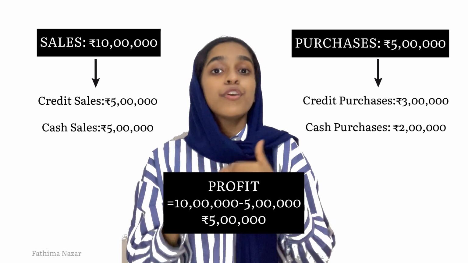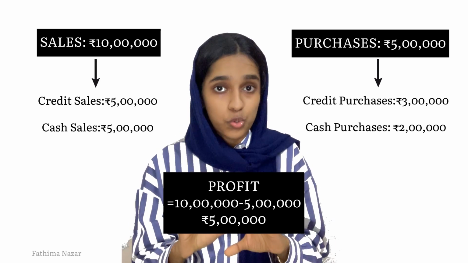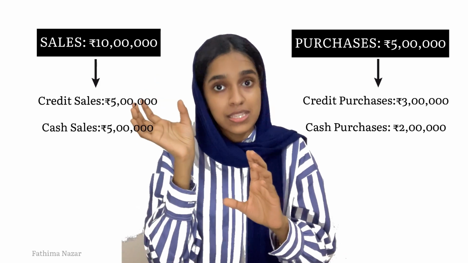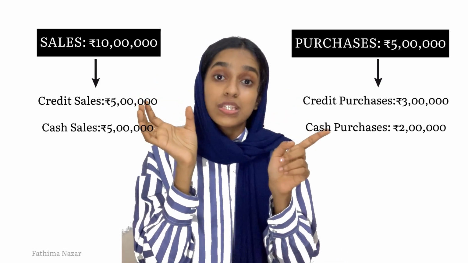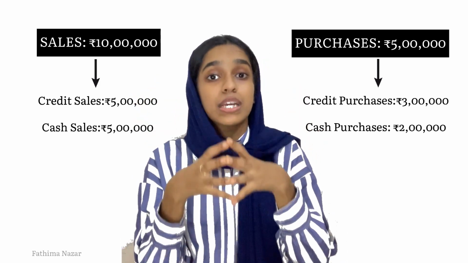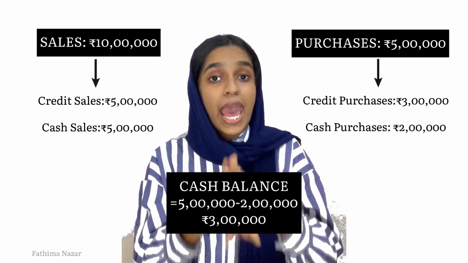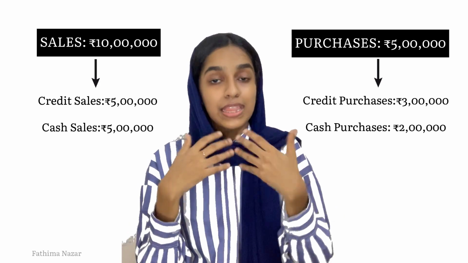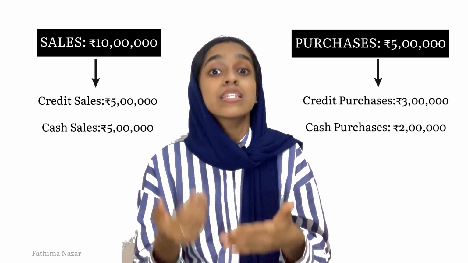But if you look into the cash transactions only, you can see that there is a 5 lakh worth of cash sales and a 2 lakh worth of cash purchases. In effect, he will have a cash balance of 3 lakh only, and this effect is shown in the cash flow statement, and that will help us make better decisions considering the cash balance that we have.